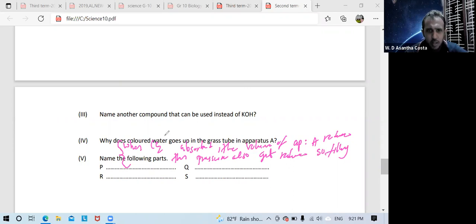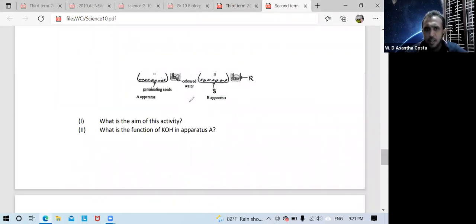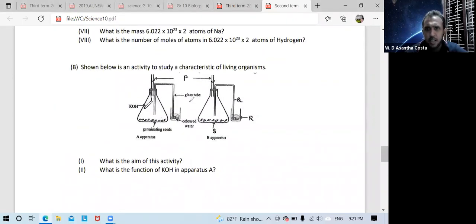After that, we should label the parts P, Q, R, S. So P is rubber tube. Q is glass tube.